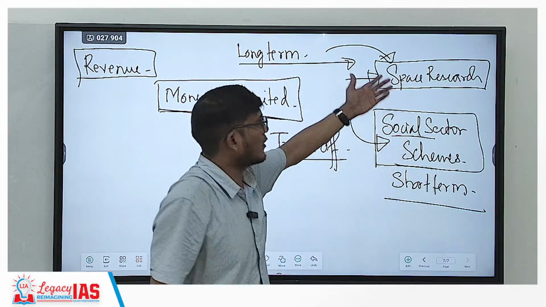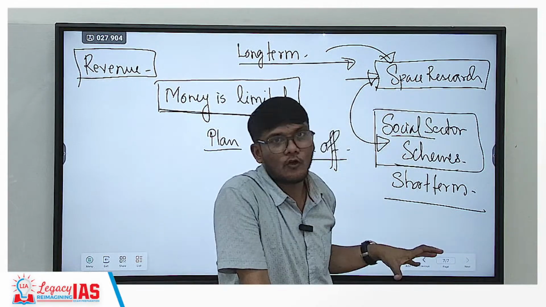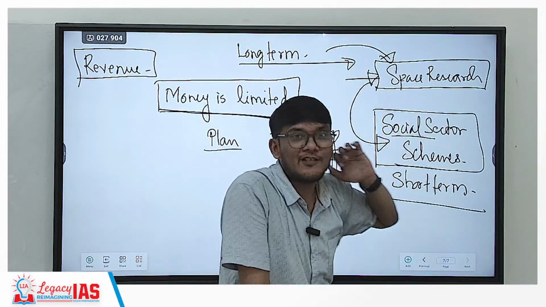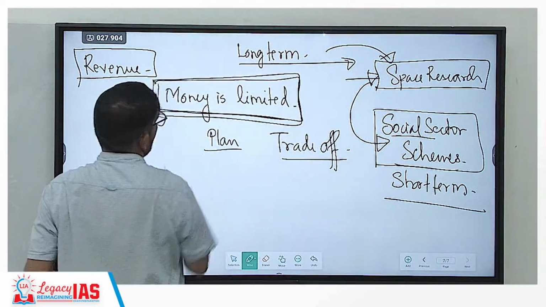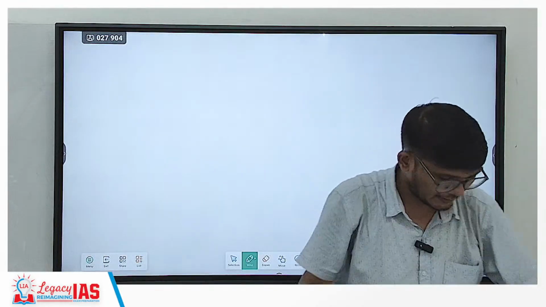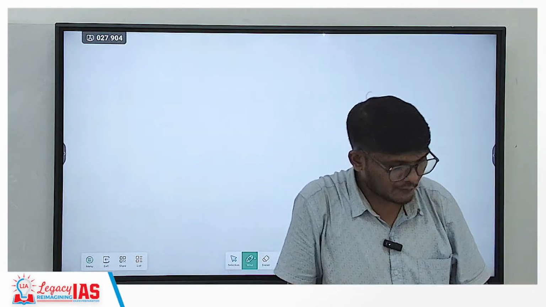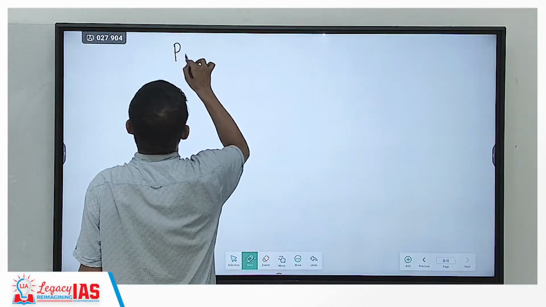But of course we cannot spend as much as we want. We always have to look at other sectors also, so the expenditure will always be limited. And because of this limited nature of money, budgeting or planning of the budget becomes very important. Now, this budget is presented in two parts. We should know this also.